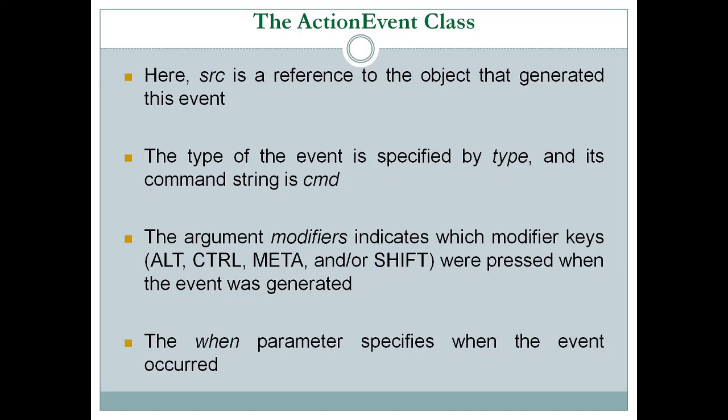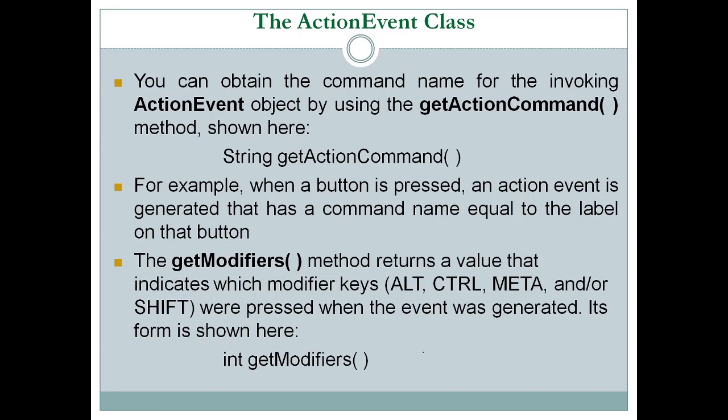The same here. Source refers to the object that generates the event, type is specified by the type, and the command string, that is cmd. Modifiers, like I said, Alt, Control, Meta, Shift, were pressed when the event was generated, and the when parameter specifies when the event has occurred, that is the time of the event.